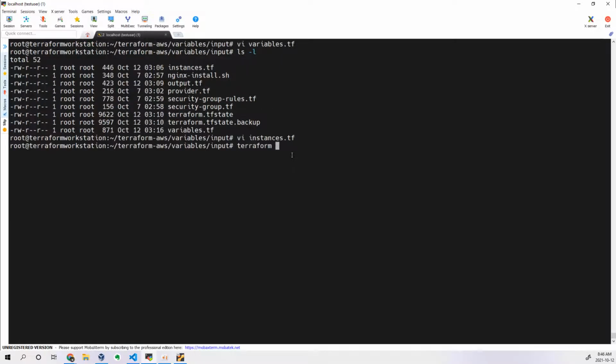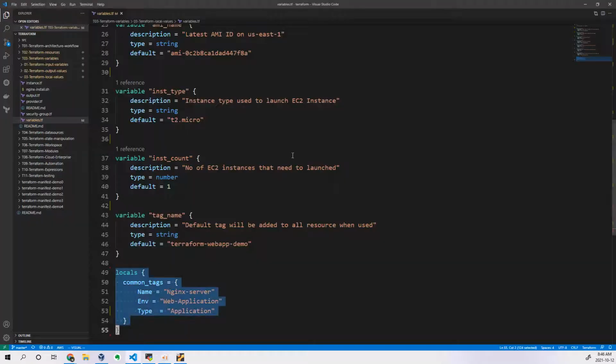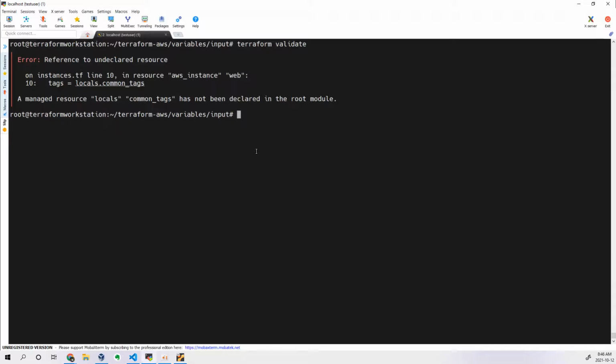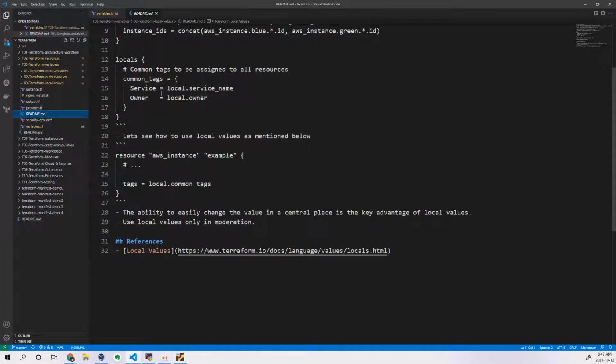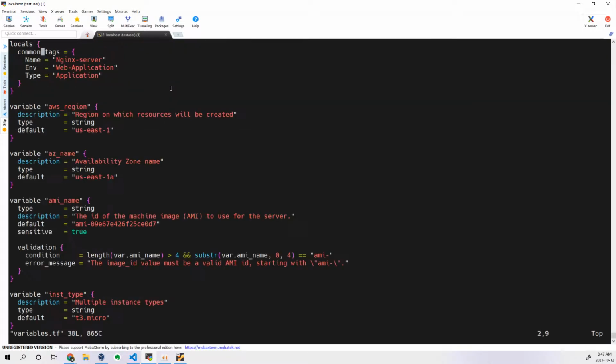Now terraform fmt, and then we need to write terraform validate. Let's see whether we have made some mistakes or not. Here I have written locals common underscore tags.